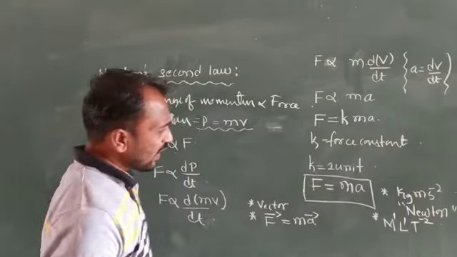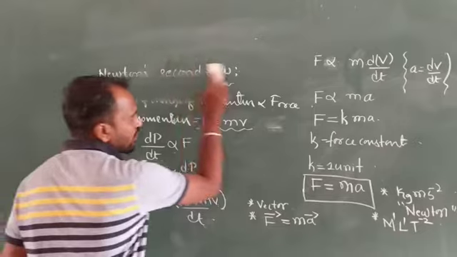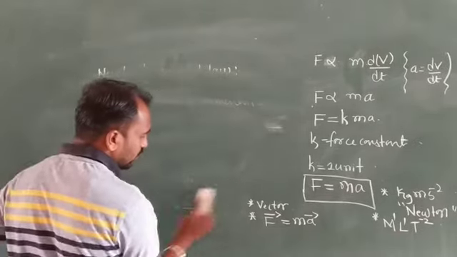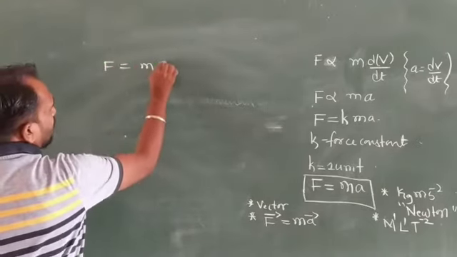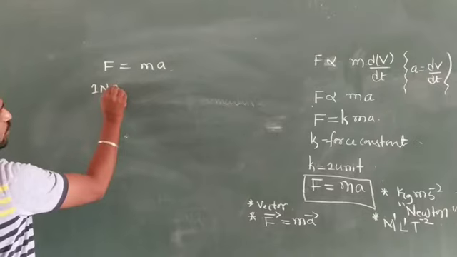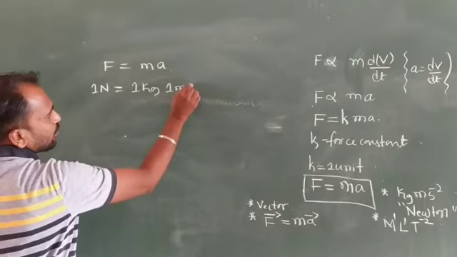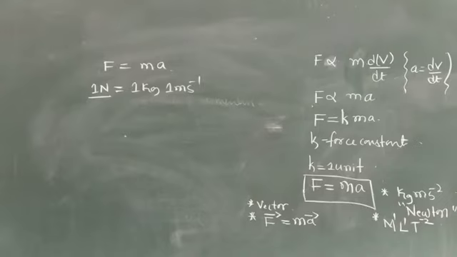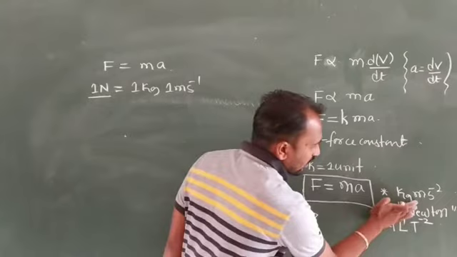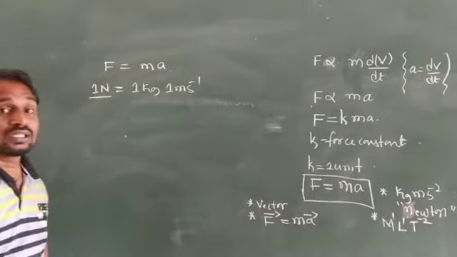Okay. Next one. Suppose the force value is 1 Newton. You already know the formula F is equal to ma. If force is 1 Newton, it means the mass is 1 kg and the acceleration is 1 meter per second square, then we get the force as 1 Newton. Newton is written with a small letter n, but the unit is represented by capital N.